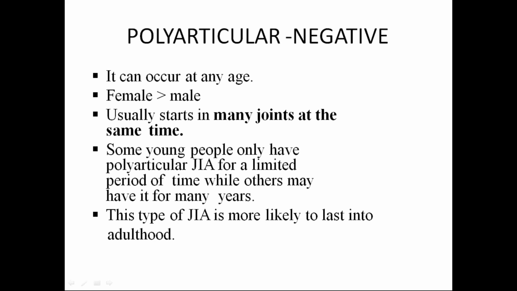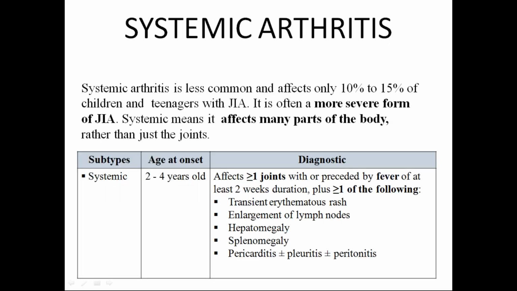So those are the entities. Till now we discussed oligoarticular, the types, and polyarticular, the types. Next is your systemic juvenile idiopathic arthritis. Systemic, the same thing. The term systemic comes with arthritis, fever, and rash.